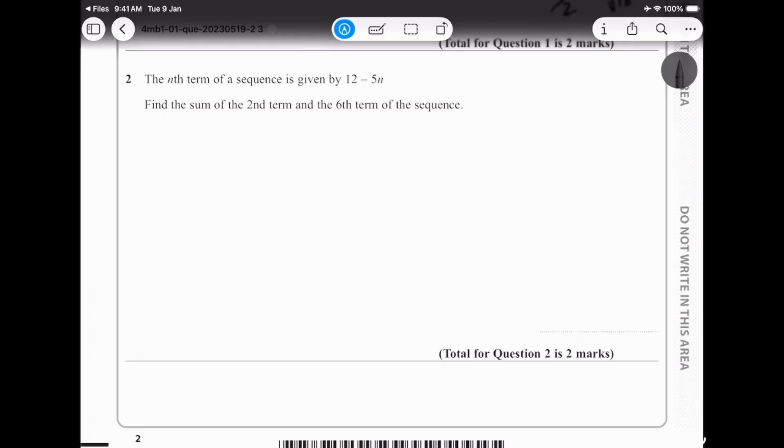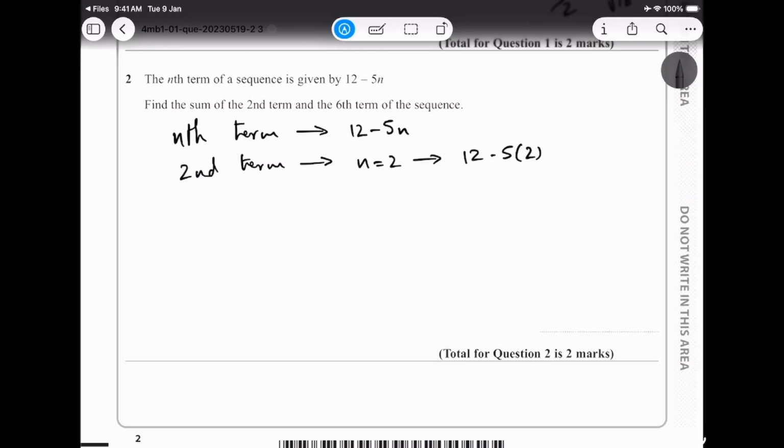They're telling us the nth term is 12 minus 5n, and they're asking us to find the second term. So n is equal to 2. This is 12 minus 5 times 2, and 12 minus 10 is equal to 2. Then they ask us to find the sixth term as well.